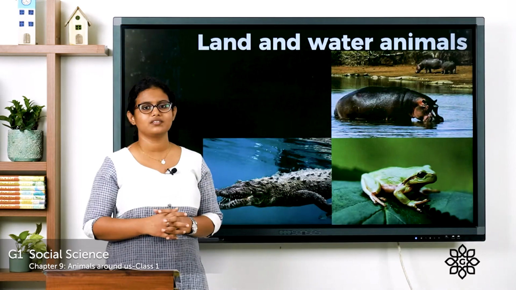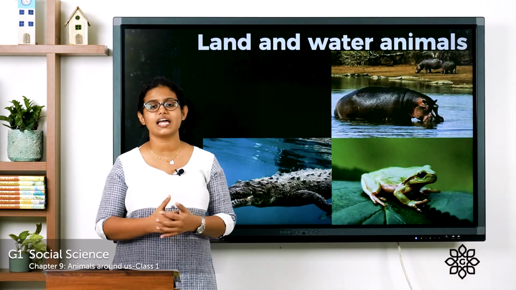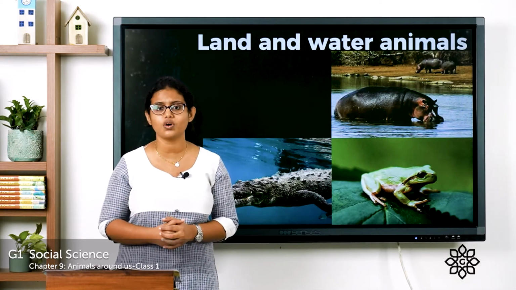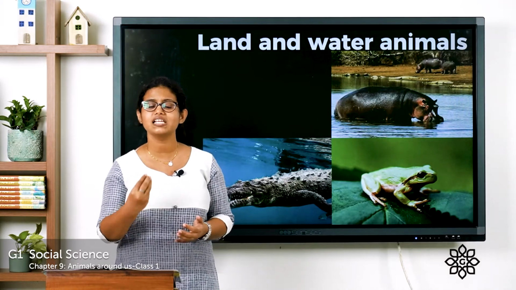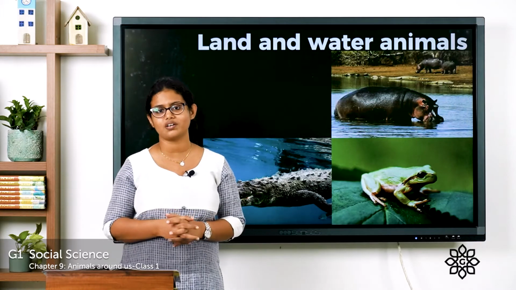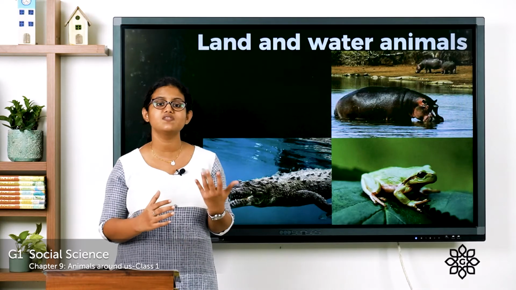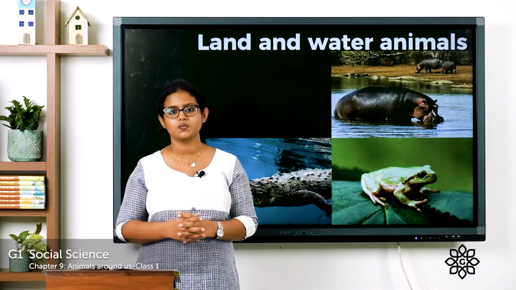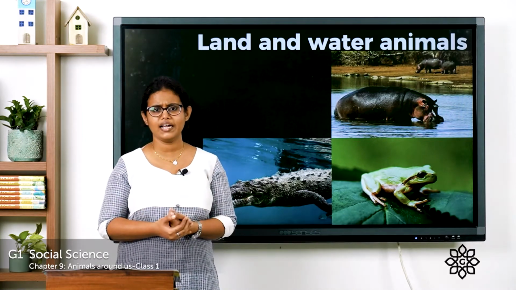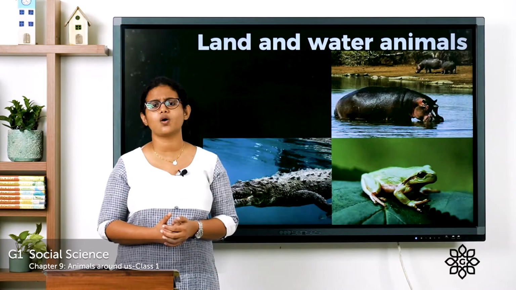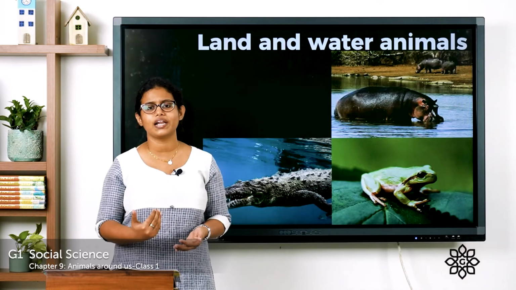Coming to the next one, that is about land and water animals. Animals that live on land as well as in water, we call them as amphibians. So we call these animals as amphibians. What about a frog? You can see a frog on land as well as in water. So it lives on land as well as in water. So these animals are called as amphibians. Crocodile, hippopotamus, all these are also examples for animals that live on land as well as in water.